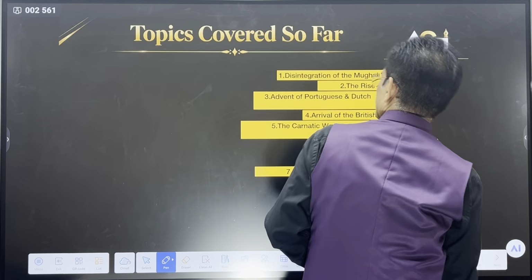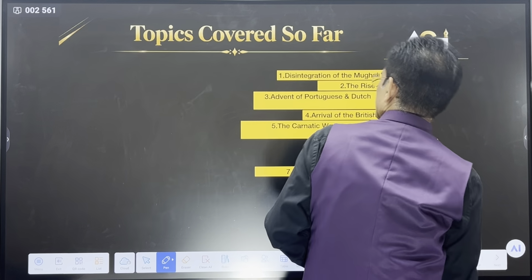So the first Anglo-Maratha war was from 1775 to 1782, the second from 1803 to 1805, and the third from 1817 to 1819.